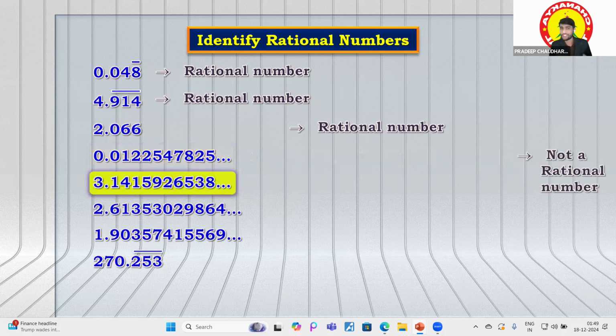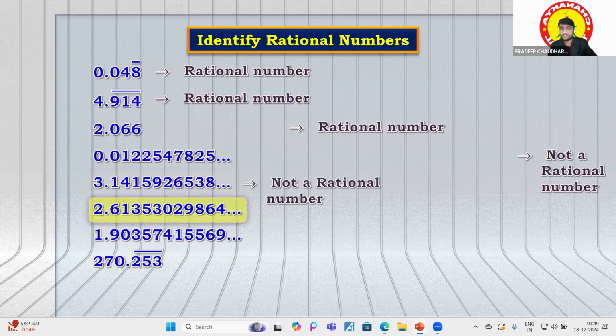Of course, this number, 26538, is also non-terminating and non-repeating, because we are not getting any fixed answer. The number keeps increasing or decreasing by the digits, so basically we can't get any answer. That we call non-terminating and non-repeating. So this is not a rational number.